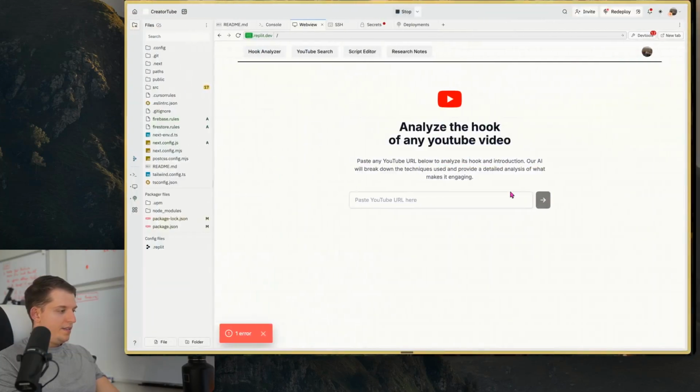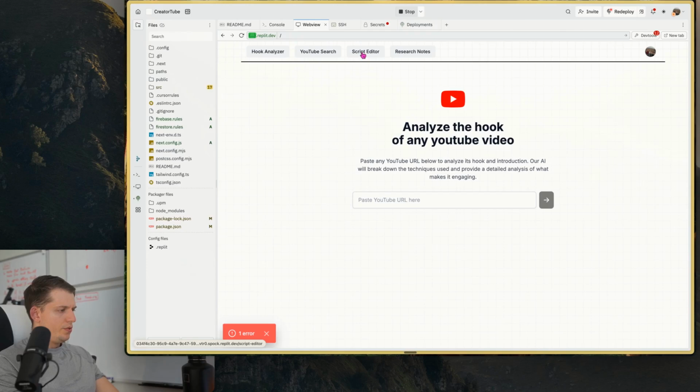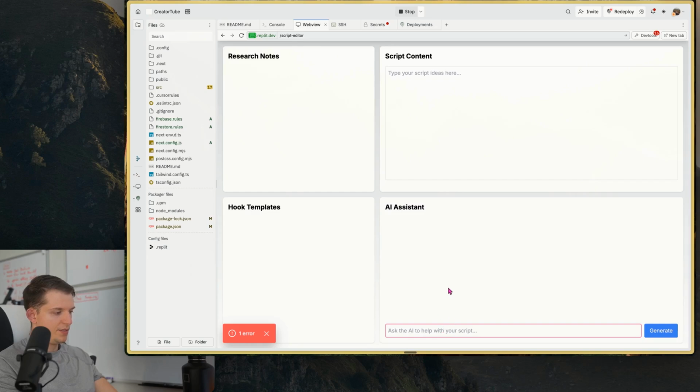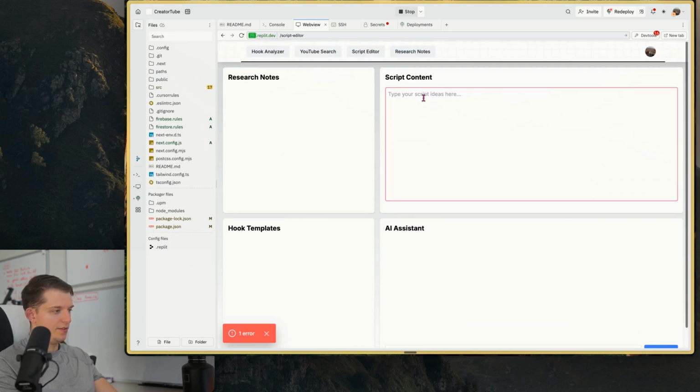All right, it's done. Let's check it out. Okay, so it added two. Script editor. Okay, so research notes, hook templates, AI assistant. Okay, you can type to your AI assistant, and we have the script editor right here. Okay. Let's not worry about formatting for now.